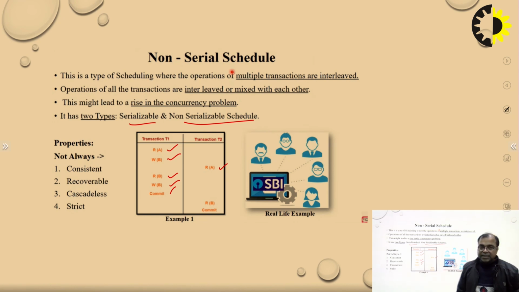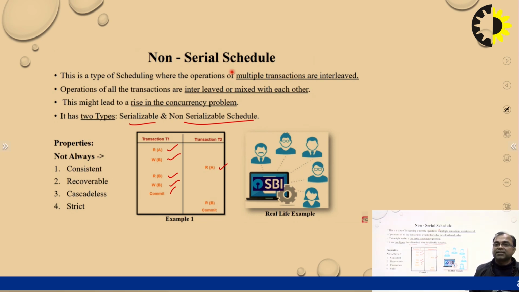We can have many examples of non-serial schedules. If we are accessing any bank website, there is no seriality there. I am accessing the same sbi.com, you are also accessing the same site, and another person is also accessing it. At a time, several transactions are started on the same site. So there is nothing serial; it is a parallel process. These are real examples.